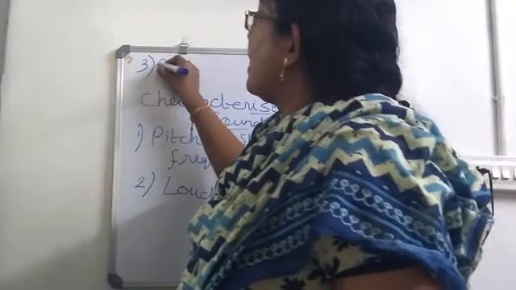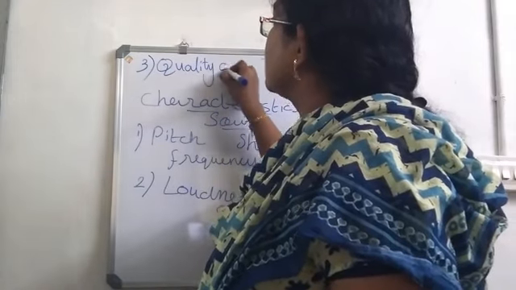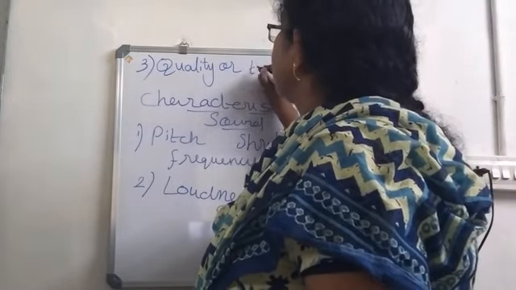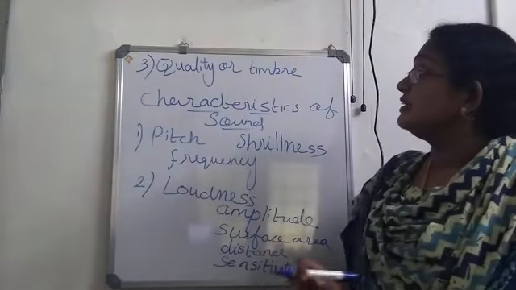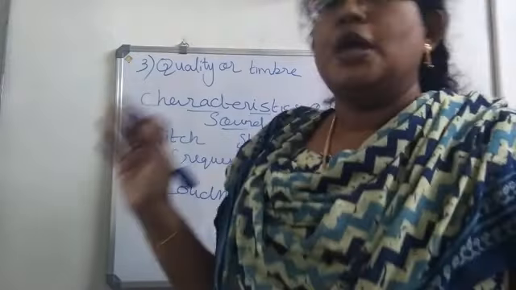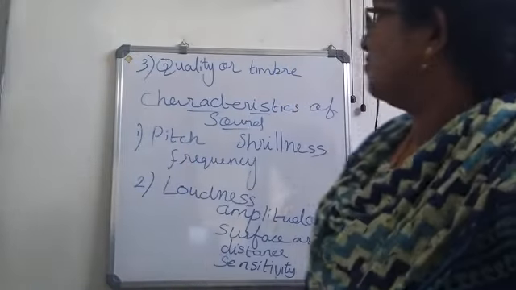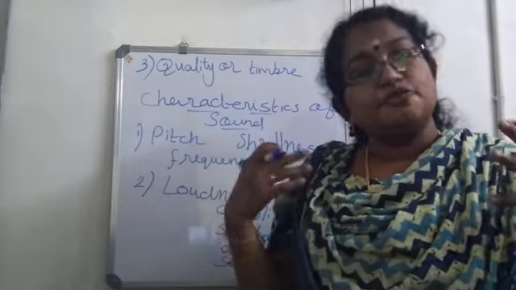Okay, third factor is quality or timbre. Okay, be careful with the spelling. It is not B-E-R-T-I-M-B-R-E. Quality or timbre is the third factor, and it actually depends on the wave pattern.